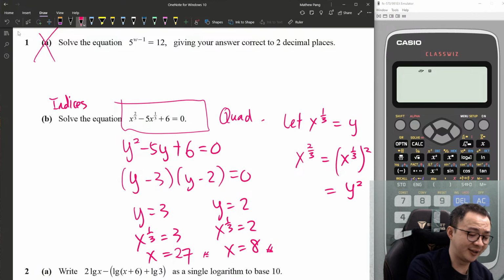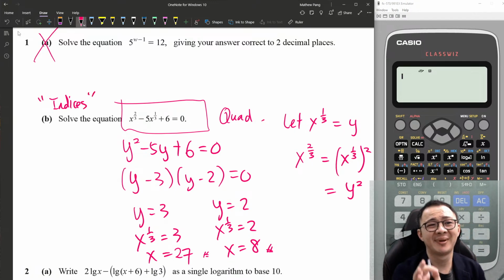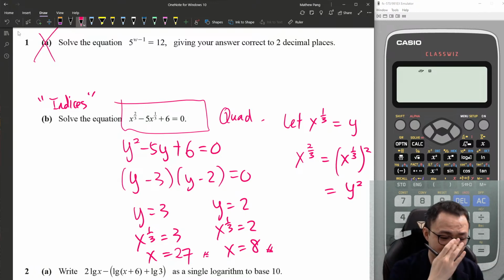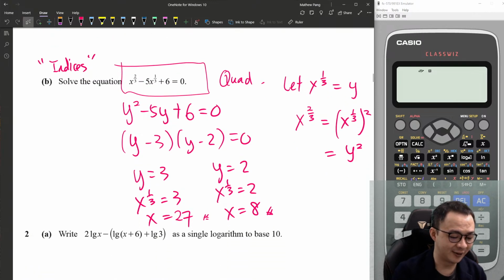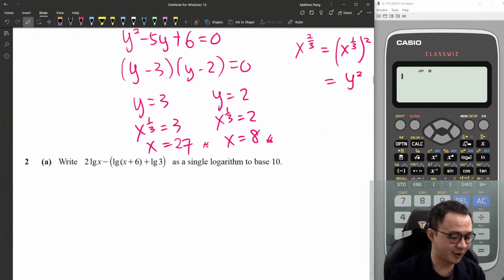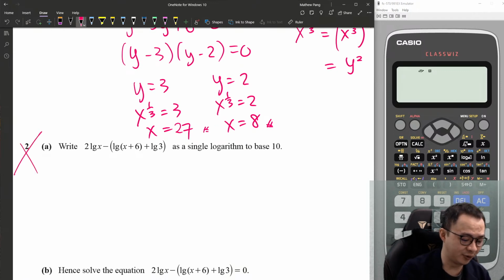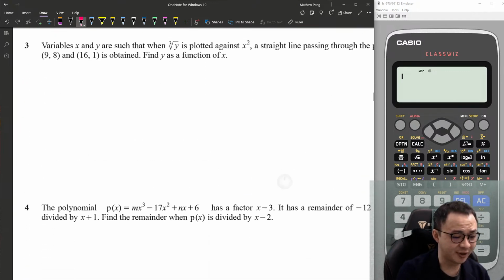Like this is actually considered slightly harder, because it's a quadratic, but not an obvious quadratic, unless you have very good understanding of indices, then only you can do it. So this kind of indices is not so obvious, but I hope you get it. Log, I don't think it will come out anymore, so I will just skip it.